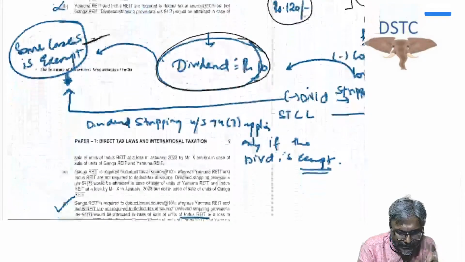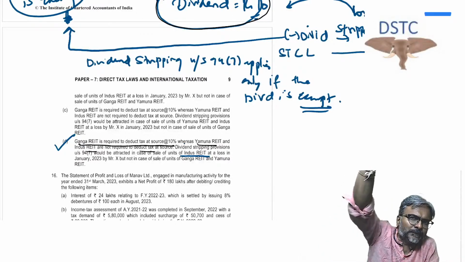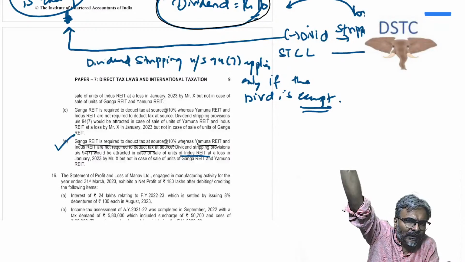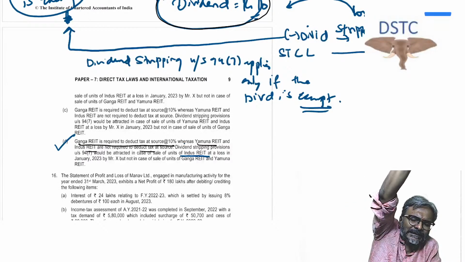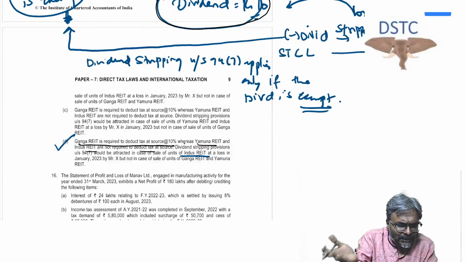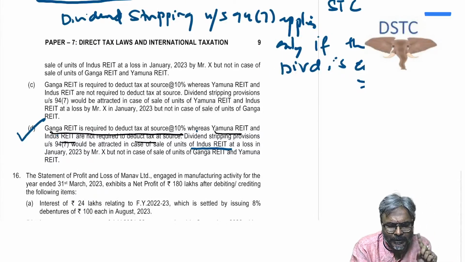So now, students, based on that, point number D: Ganga REIT is required to deduct TDS at 10%, whereas Yamuna REIT and Indus REIT are not required to deduct TDS. Why is it not required? Because the SPV has not opted for 115BAA, and therefore it is exempt in the hands of the unit holder. And because it is exempt in the hands of the unit holder, no TDS will be required to be deducted in that case.